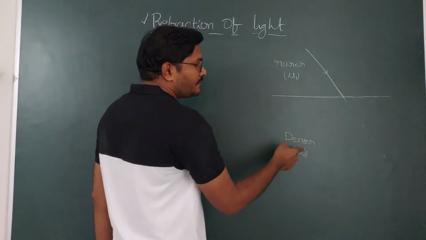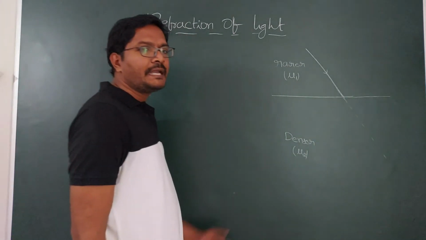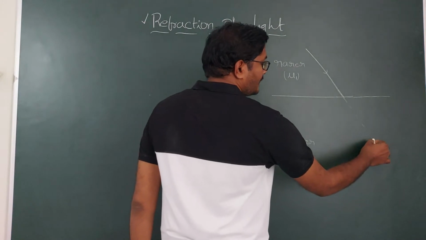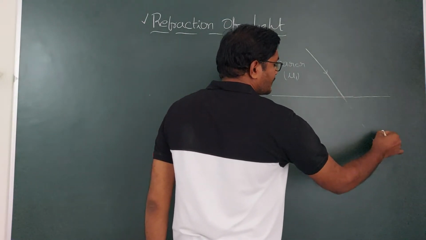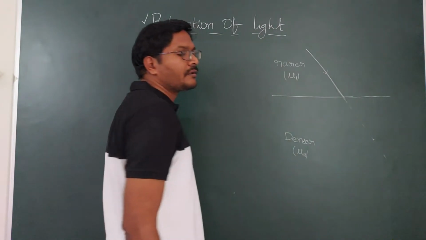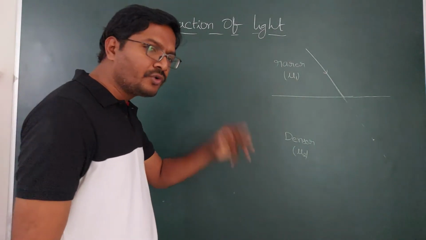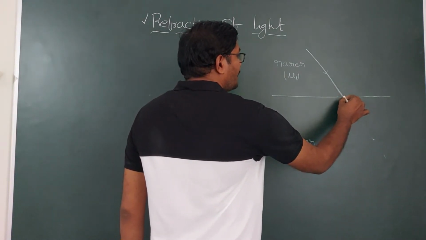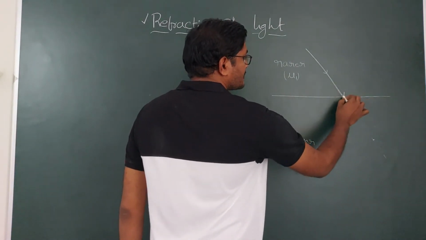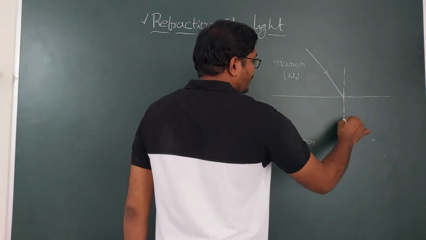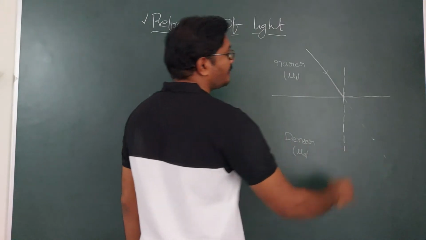As there is a medium change, it bends from the original direction. It can bend in either this direction or that direction. When it travels from rarer to denser, it bends towards the normal. Where is the normal? At the point of incidence, if you draw a perpendicular to the interface, that is the normal.